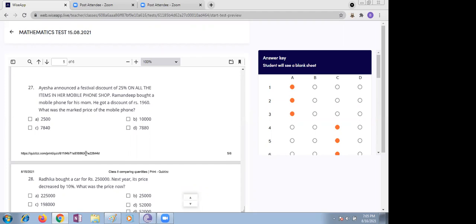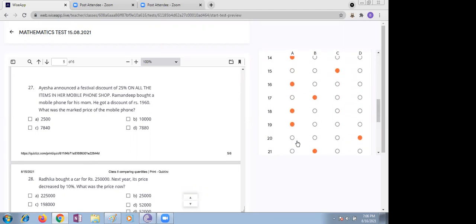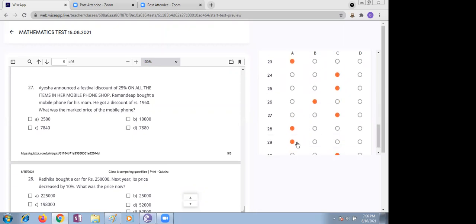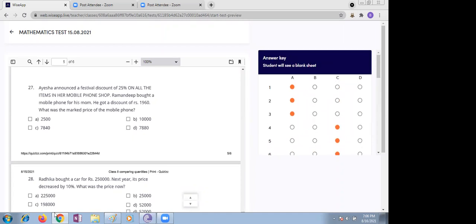Ma'am, 125. Ma'am, he bought the mobile phone for 75%. So 1960 equals 25x by 100. Then we can make it 1960 into 100 upon 25. Yes, that's correct, children. 7840. We need to find out the market price, which is the 100%, the original price without the discount. Discount means 75%. So 7840 is the answer. Correct, children. C option is correct.